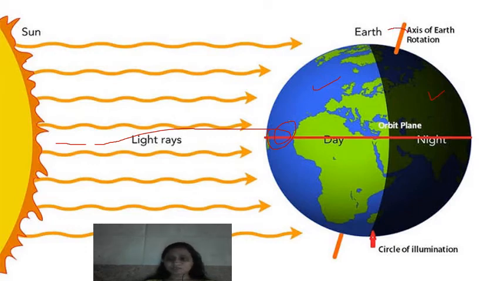When the earth revolves and this part of the earth comes here, then this part will have the day, and this part will move here to the back side, then this part of the world will have the night. This is how the day and night exist on the earth, and because of this reason only earth के पूरे पार्ट पे हमेशा कभी भी डे नहीं होता और हमेशा कभी भी नाइट नहीं होता. Is it? For example, in India if it is a day, तो अमेरिका क्योंकि बिल्कुल another part of the earth पे है, so there it is night, और जब वहां नाइट होता है then here it is day.